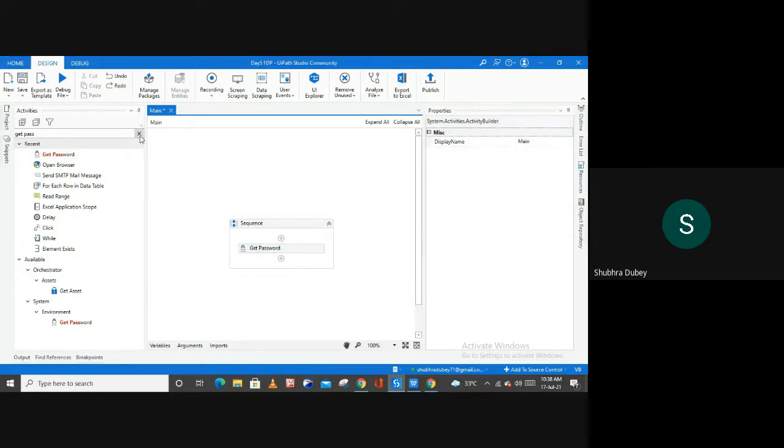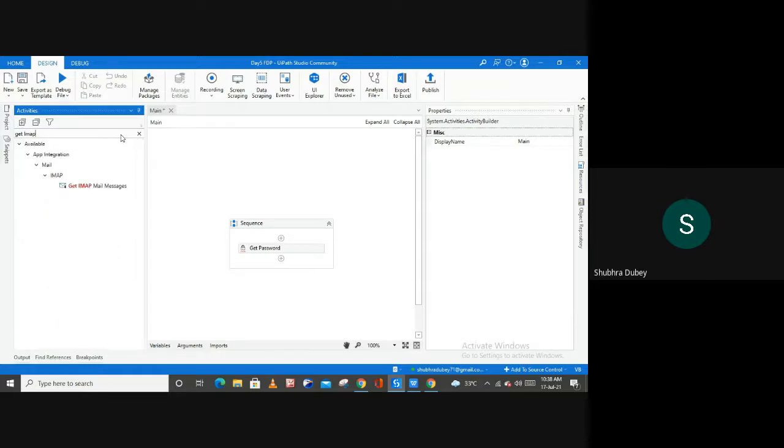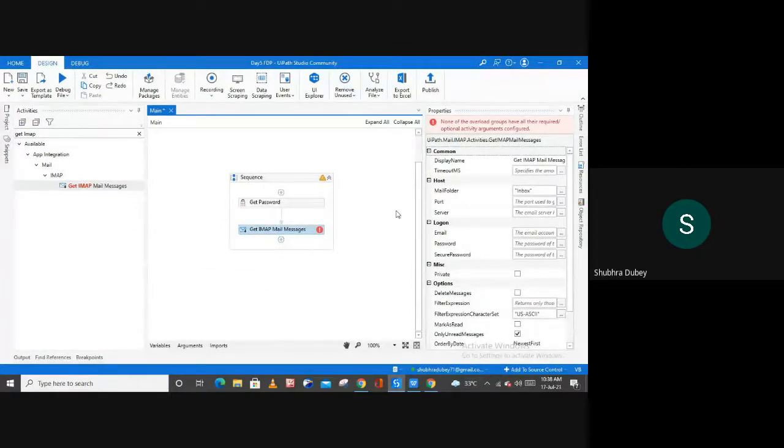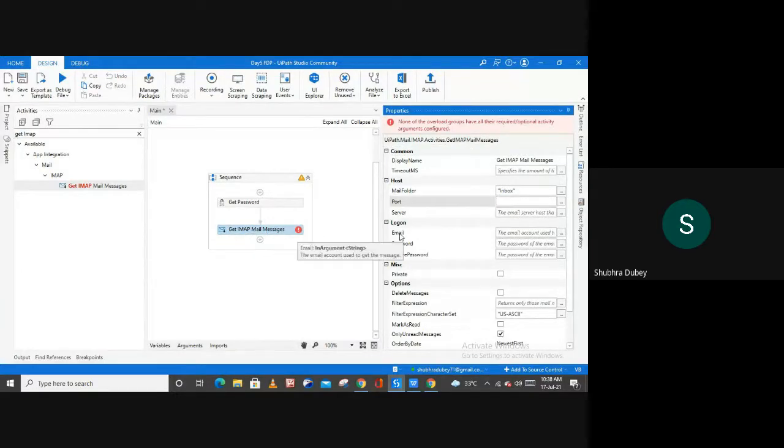After this, the activity used to read anything from your Gmail account is Get IMAP Mail Message. Now, as you can see from the property panel of this particular activity, we have to fill the required data here. The very first thing we have to fill in this property panel is the port. The port for Get IMAP Mail Message is 993.